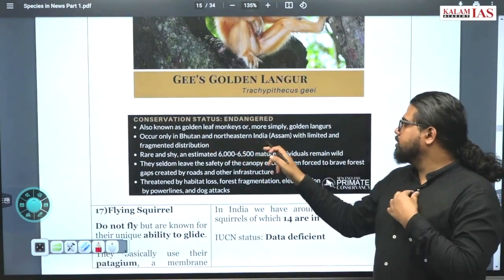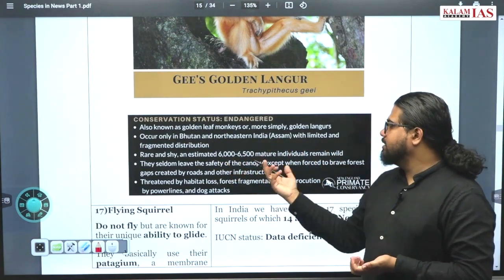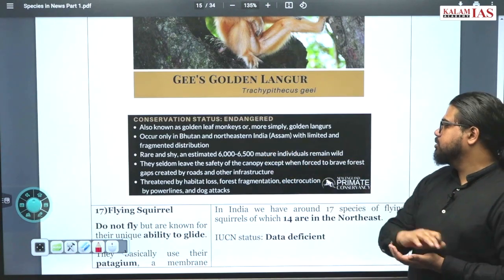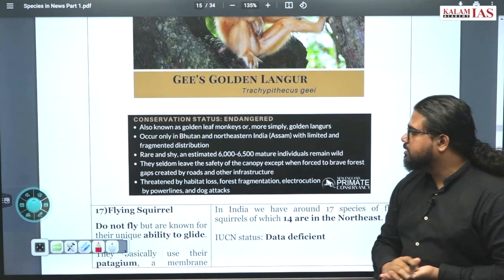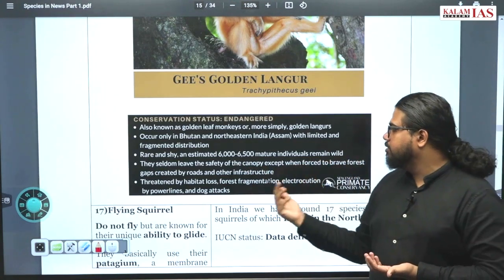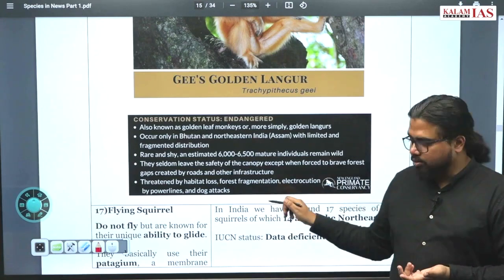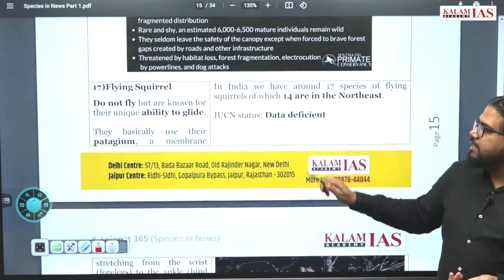Occur in Bhutan, northeast India, Assam state, limited to fragmented distribution. Rare and shy species, only 6,000 to 6,500 mature individuals are there. They seldom leave their safety canopy except when forced, threatened by habitat fragmentation, climate change and all this.